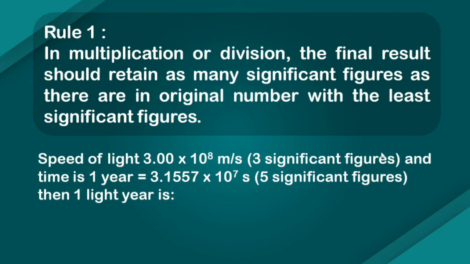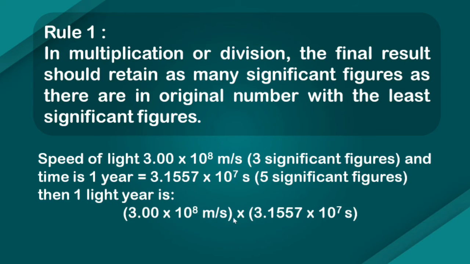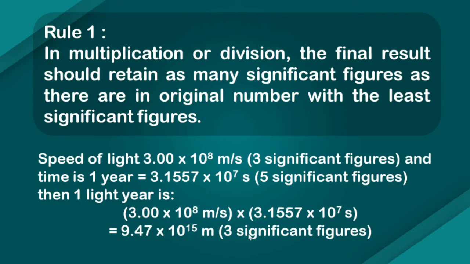So if the speed of light is 3.00 × 10^8 meter per second, it will have how many? 3 significant figures. And time is 1 year. 1 year is approximately 3.1557 × 10^7 seconds. That has 5 significant figures. Then 1 light year is how much? 3.00 × 10^8 meter per second times 3.1557 × 10^7 seconds, and that will be how much? When you calculate it, you will only show 3 significant figures. Why? Because we have to show the number with the least significant figures in the final data, right?